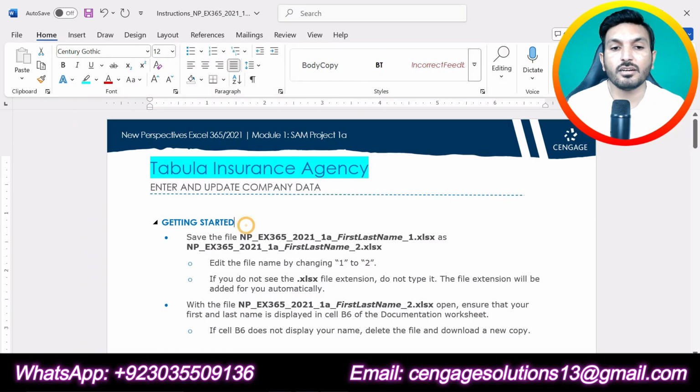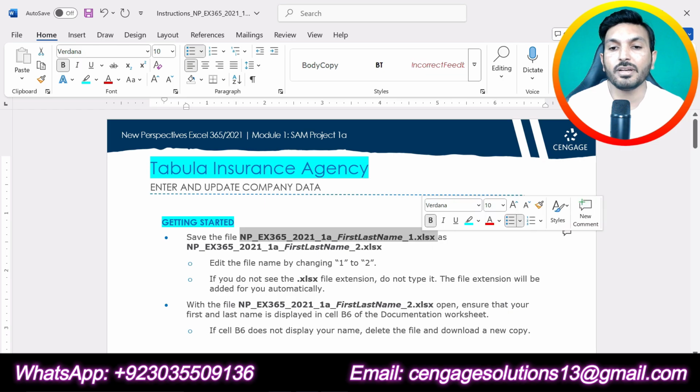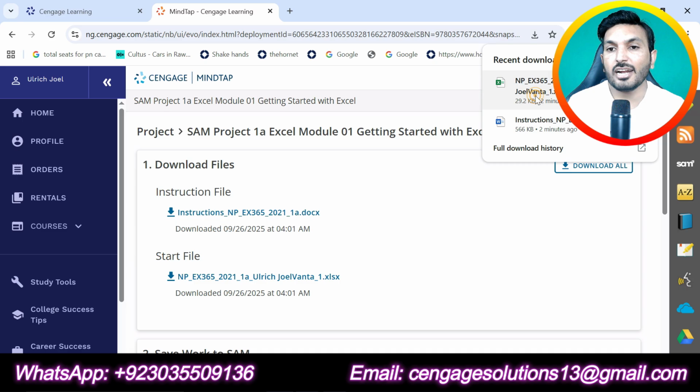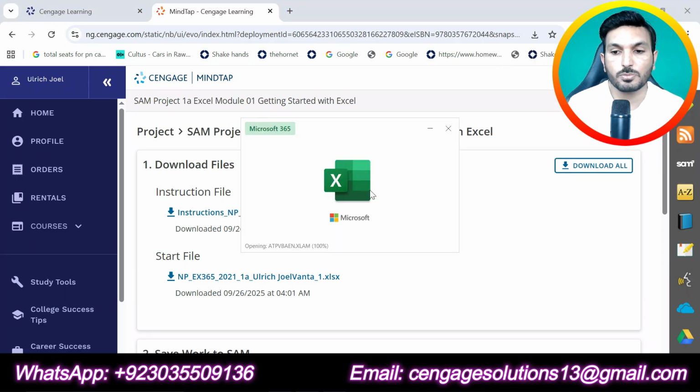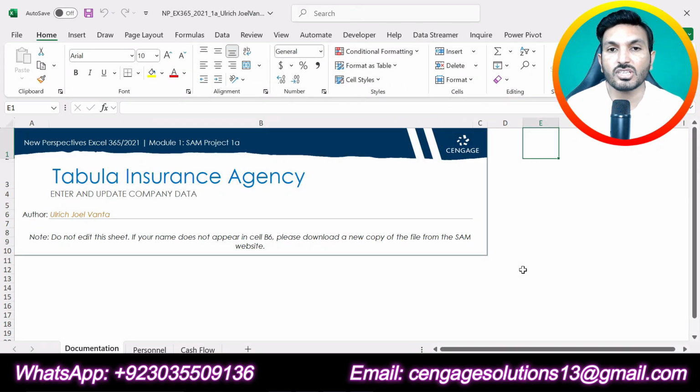So now we will start the assignment. Getting started, we are supposed to open this Excel workbook, that is NP EX19 2021 1A. I have already downloaded this file, and you can download it from your course dashboard. This is the file that we are going to use to solve this assignment. We will apply all the instructions, all the steps to this Excel workbook, and we will make it the final form for submission. So you have to download this if you want to get this done.